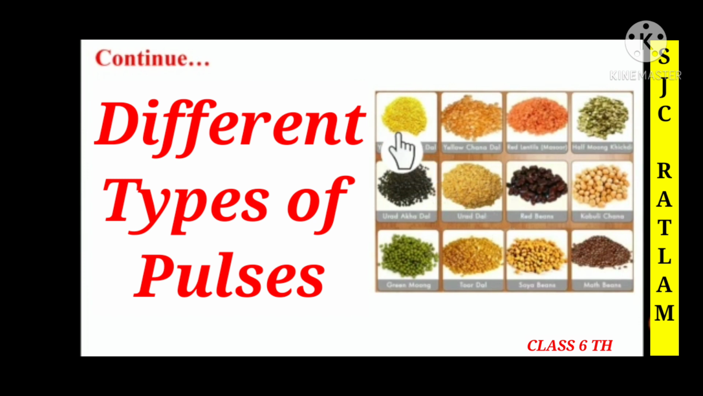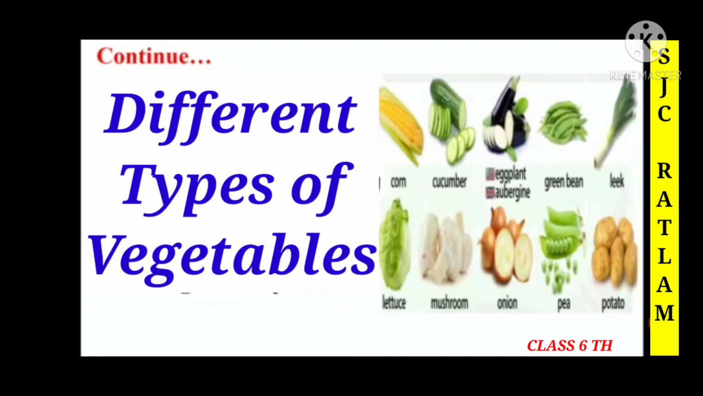Children, here we can see the different types of pulses like yellow moong dal, yellow chana dal, masoor, half moong khichdi, urad dal, red beans, kabuli chana, green moong, tuar dal, soya beans and moth beans. Here we can see the different types of vegetables like corn, cucumber, brinjal, green beans, leek, lettuce, mushroom, onion, peas and potatoes, which we use in our day-to-day life.